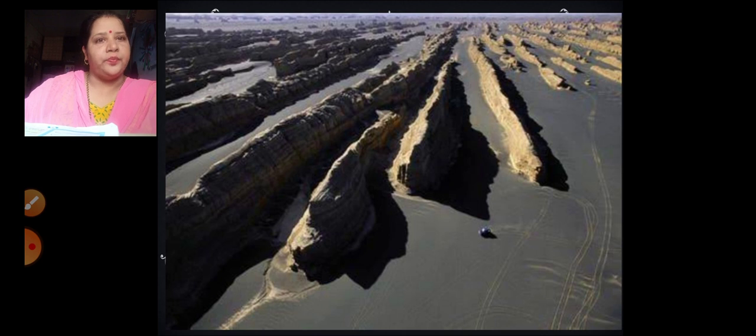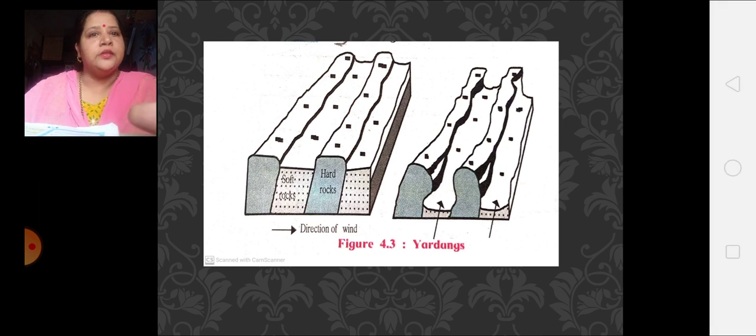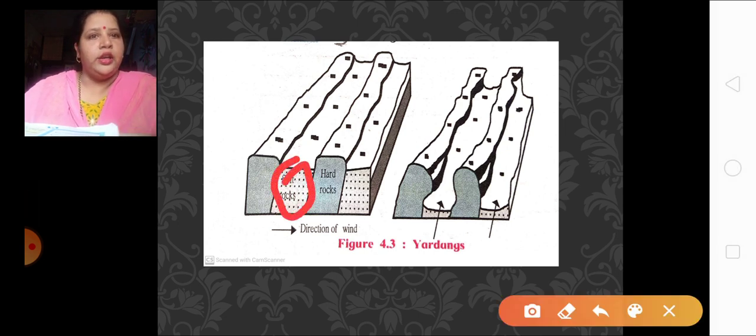These are the yardangs. Here we can see the hard rock, but the soft part of the rock is already eroded. So this is called yardangs. You can see over here how yardangs are formed. The middle part is soft rock, while the top part is hard rock. So what happens because of the wind? The soft rock is eroded, but the hard rock cannot be eroded.